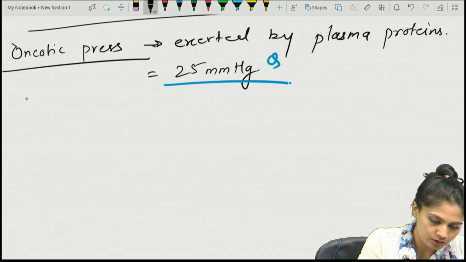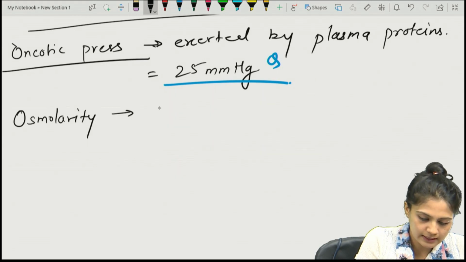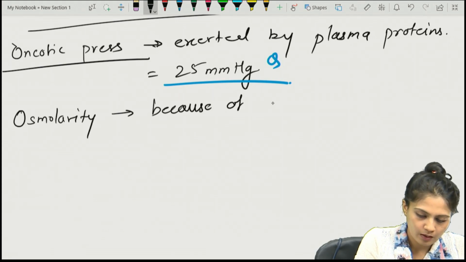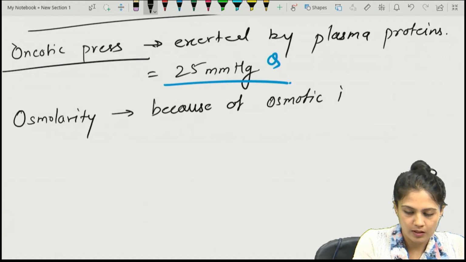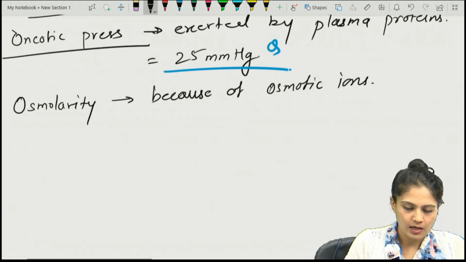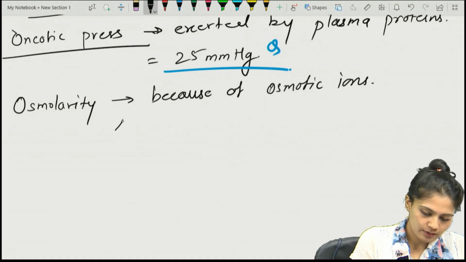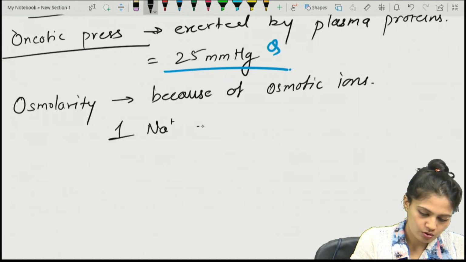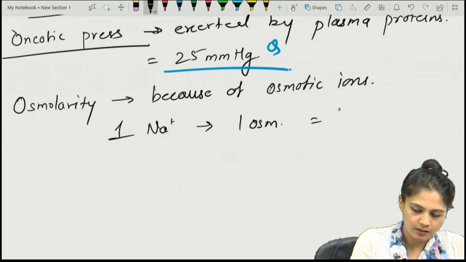If they ask about the osmolarity, what is the funda about osmolarity? It is because of different osmotic ions, for example sodium, potassium, chloride and all, right? And one sodium counts for 1 osmole, that is nothing but 1000 milliosmole.